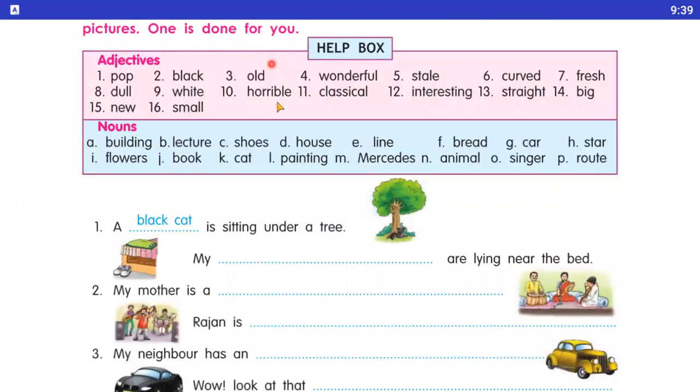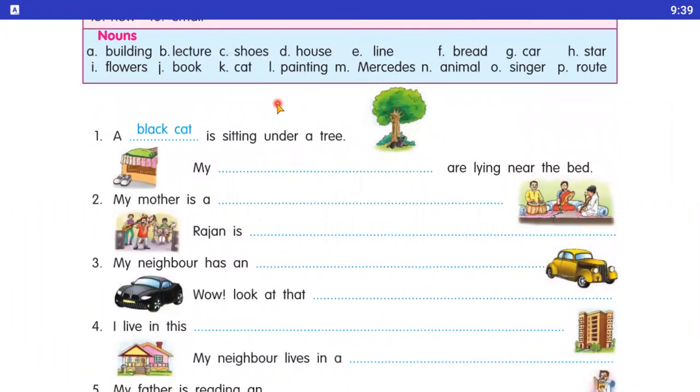A black cat is sitting under a tree. So in the next sentence, my dash are lying near the bed. My white shoes. Now, number second, my mother is a dash singer. My mother is a classical singer. Next, Rajan is a dash. Rajan is a pop star.